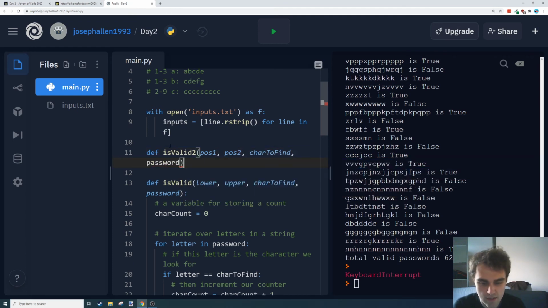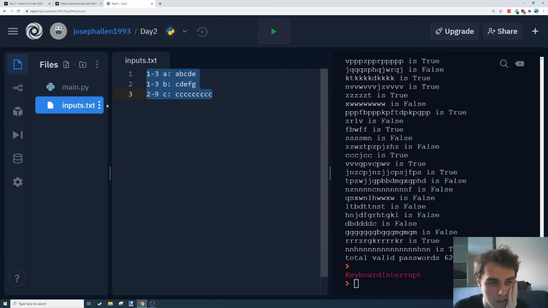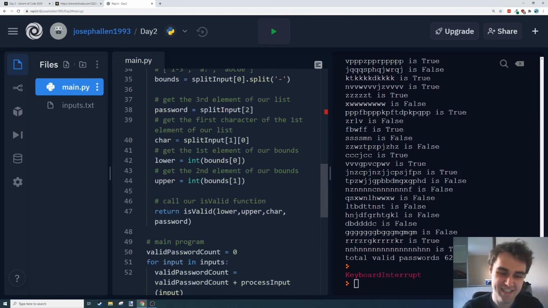And what we need here is that exactly one of these 2 positions must contain what we're looking for. So this one is invalid because the second value and the 9th value are 9. So only one of them can be our character. So we can use that sort of, I guess we can check if it's position 1, check if it's position 2, and add those together, like we just did with our true and false maths. And if we, okay, we can do this. So it is valid 2.